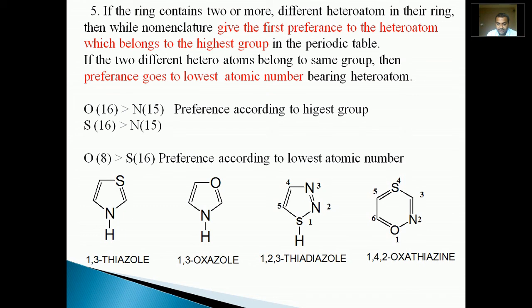That's why first preference is oxa, plus second preference, between sulfur and nitrogen, according to the highest group, goes to sulfur: oxa plus thia, then aza, plus the six-membered suffix ine. The name becomes oxathiazine. Numbering 1, 2, 4: 1 for oxa, 4 position thia, 2 position aza, plus the suffix, so it becomes 1,4,2-oxathiazine.